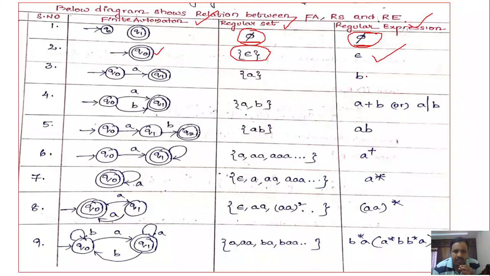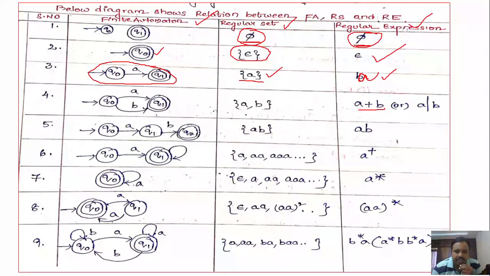So next, the regular expression A, and the regular set is the set of A. Now you may define a finite automata consisting of two states, Q0 and Q1. In Q0, if you get A, you go to the final state Q1. So this is a finite automata which accepts only one A.